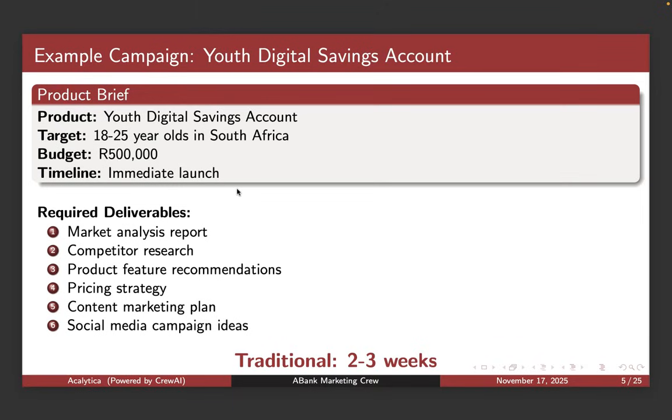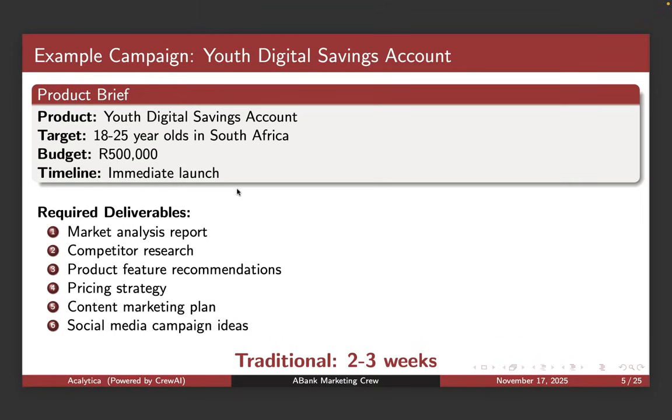So the deliverables, what is it that we need to achieve in this particular campaign? Obviously we need to come up with a report. We need to do competitor research, product feature recommendations, pricing strategy, a content marketing plan, and social media ideas.